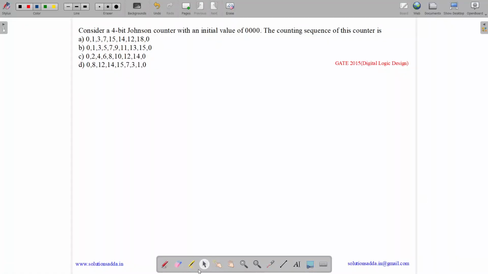This question belongs to Digital Logic Design subject and was asked in GATE CSE 2015. So the question states, consider a 4-bit Johnson counter with an initial value 0000. The counting sequence of this counter is. So what is a Johnson counter? Johnson counter is nothing but a switch tail ring counter.